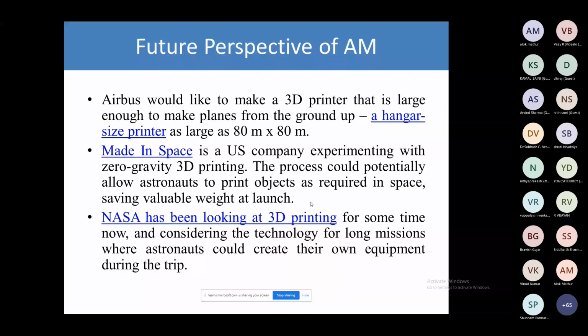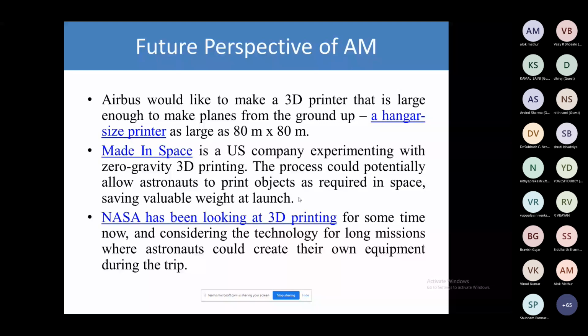Airbus would like to make a 3D printer that is large enough to make planes from the ground up. A hangar-size printer, the size is 80 meters by 80 meters. So this is the demand from Airbus industries. They want to manufacture the complete aeroplane with the help of the 3D printing process.